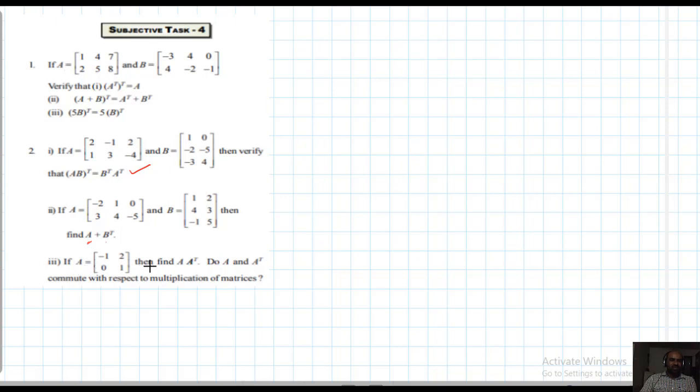Here A is given, then find A into A transpose. Are A and A transpose commutative with respect to multiplication of matrices? A into A transpose equals A transpose into A equals I, only then can you say that it is an orthogonal matrix. This should not happen always. You should verify that. Okay.